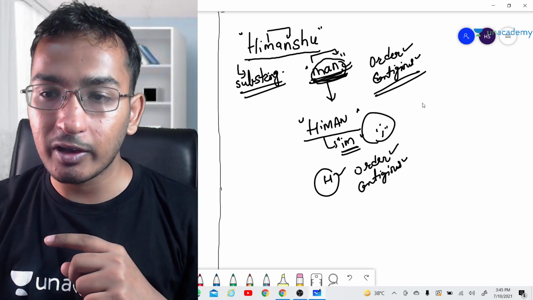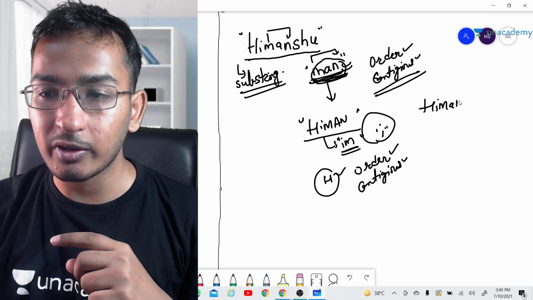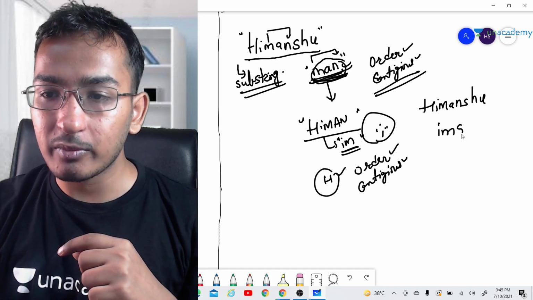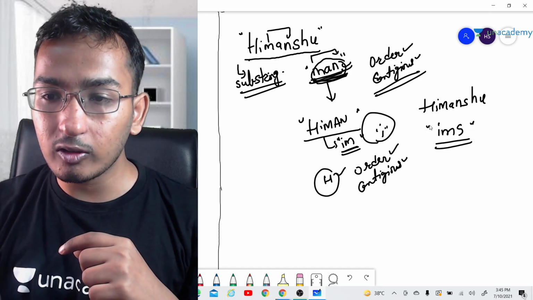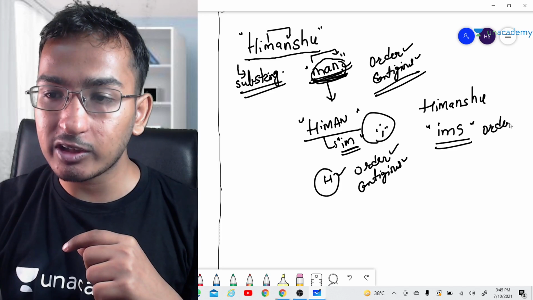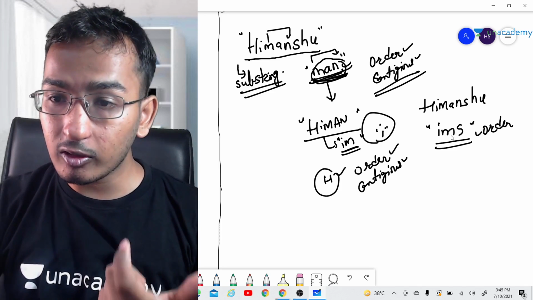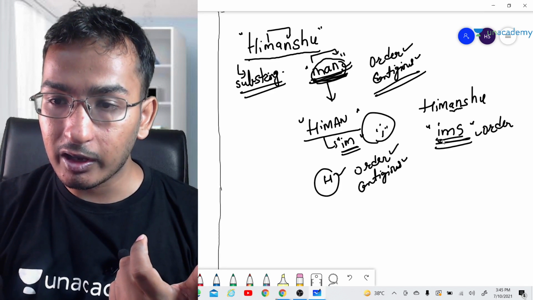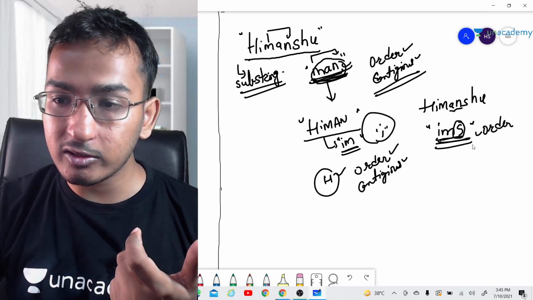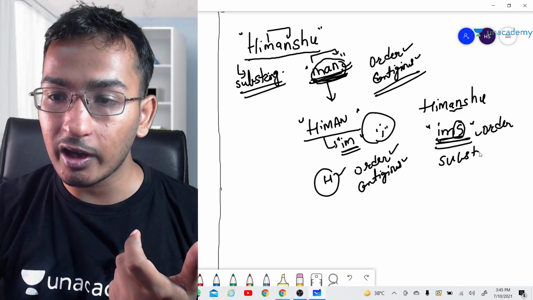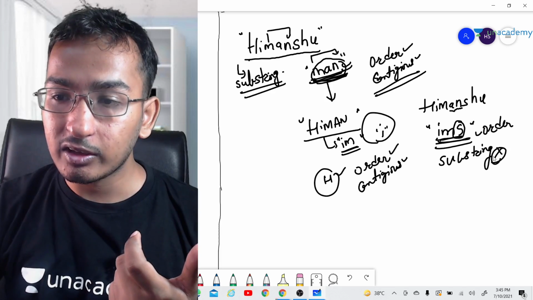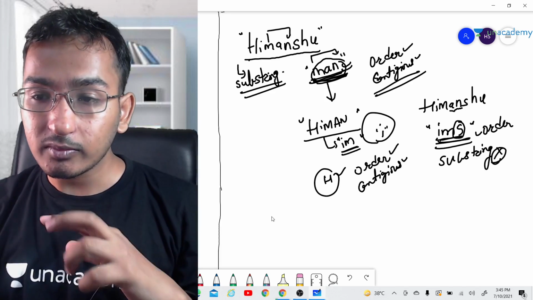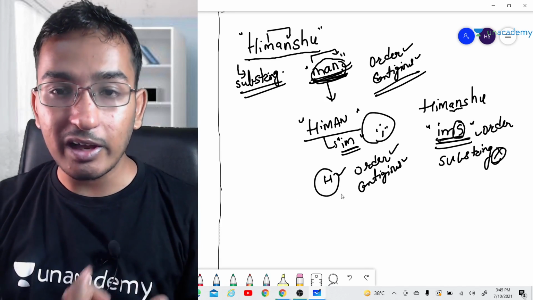Contiguous means, if I take this string HIMANSHU, and I take the subsequence IMS, this is not a substring. Why? Although it is maintaining the order, it is not contiguous. You can see we are missing some characters, A and N, and we are directly taking the S. This is not a substring because we are missing some characters and these are not in a contiguous manner. Okay, so this is the definition of the substring.